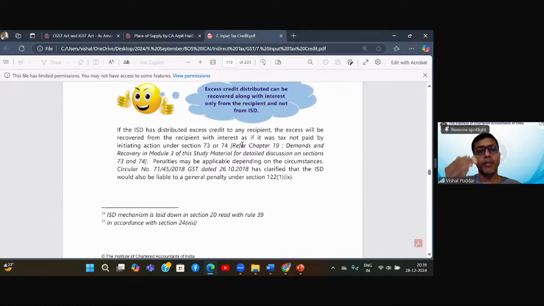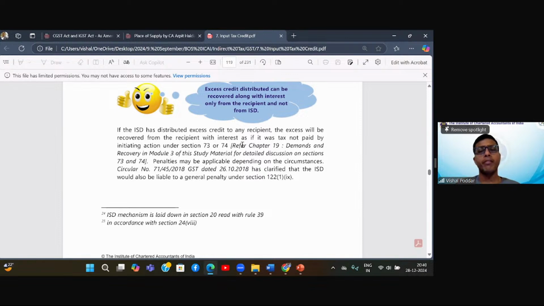Now if you have availed and utilized the credit, and later on it was realized that, okay, this is excess. Excess means I had only 100, but I wrongly distributed 1,000. So obviously what you have to do is you have to reverse that excess 900. And if you have utilized that credit, you will also pay interest, which is logical.